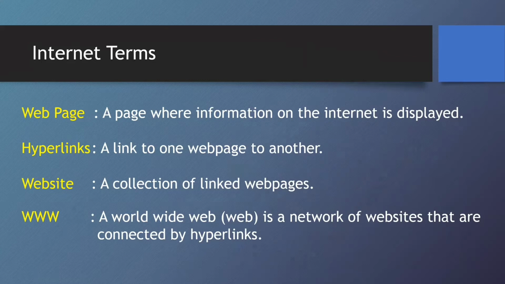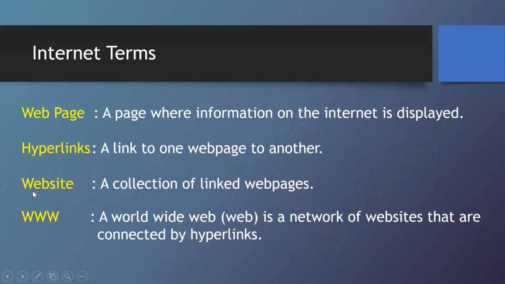And on the internet, on a website, there are so many web pages. All this collection of web pages is called a website. These web pages are linked to each other through hyperlinks. So there is something called a web page where we have the information displayed on it, and there are so many web pages in a website. All these web pages in a website are connected by hyperlinks, that is, a link from one web page to another. This collection of linked web pages is called a website.